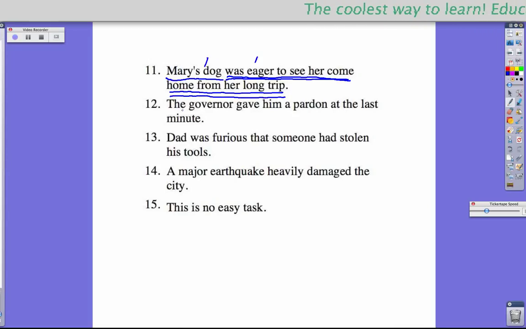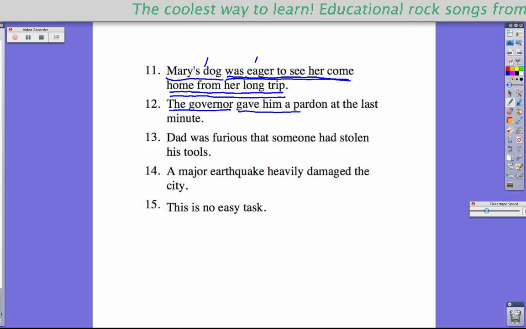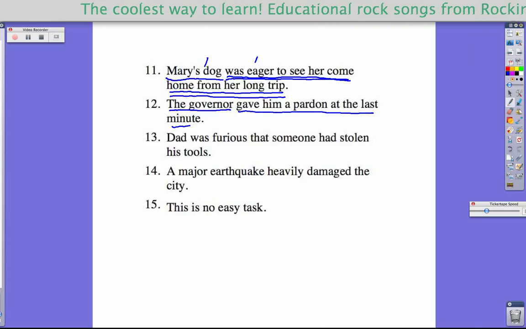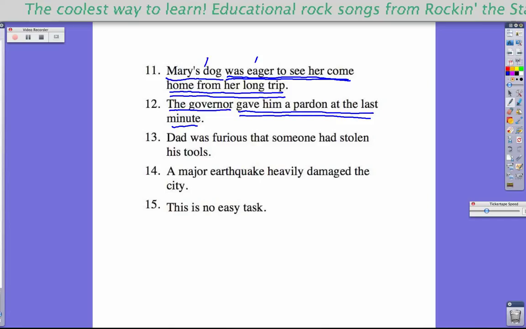The governor gave him a pardon at the last minute. This sentence is about the governor. What did the governor do? Gave him a pardon at the last minute. So that entire part is the complete predicate.